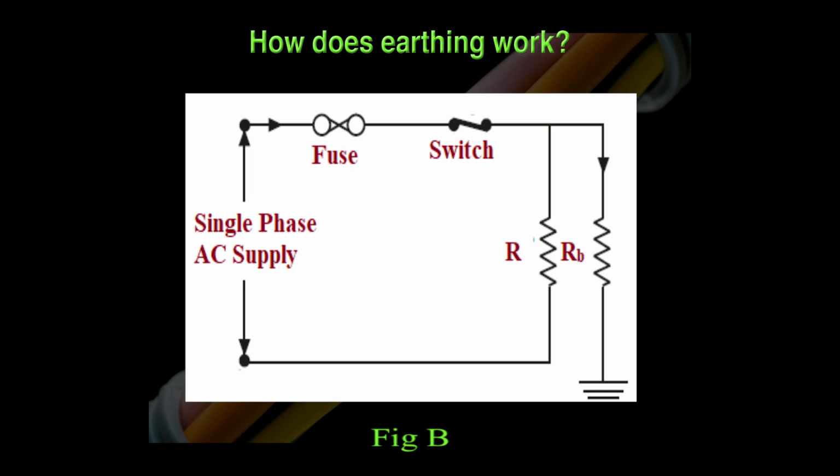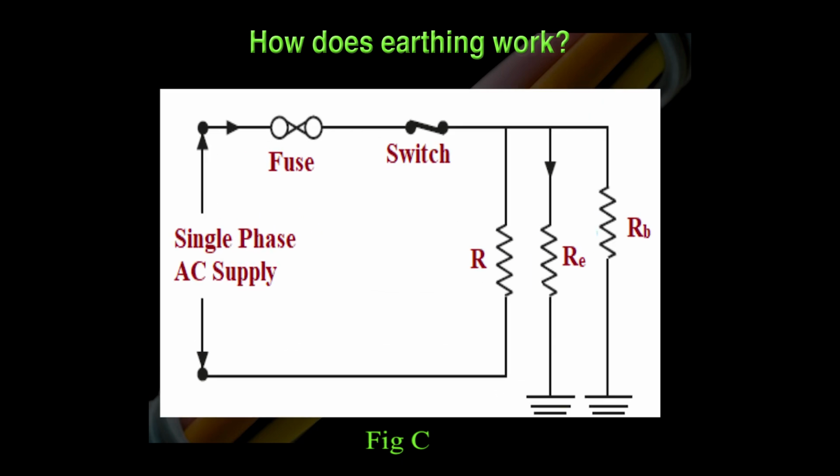So here you can see that there is another earth resistance, that is R suffix E, connected, as you can see in figure C, and this earth resistance is very less. So what will happen? As electrical short circuit occurs or live wire comes in contact with the body of the appliances, that current will not flow through the human body. Why?